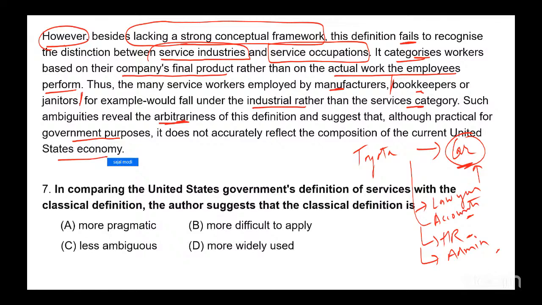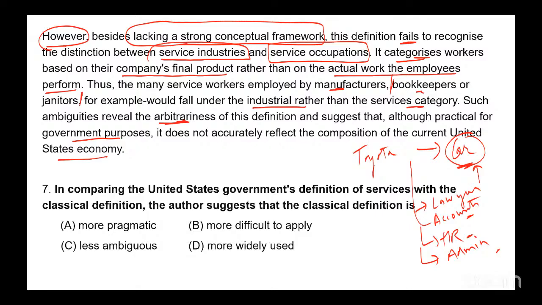It does not accurately reflect because it is categorizing lawyers and accountants and HR and those who are doing service occupations as industry because the end product is a car, right?